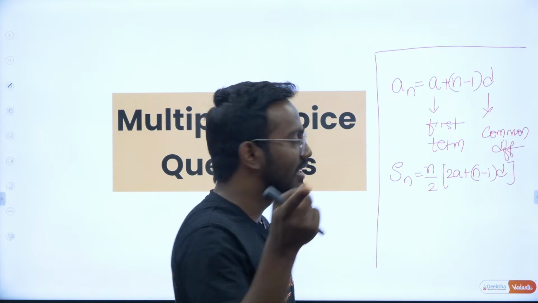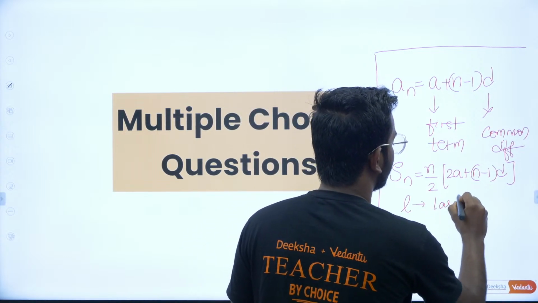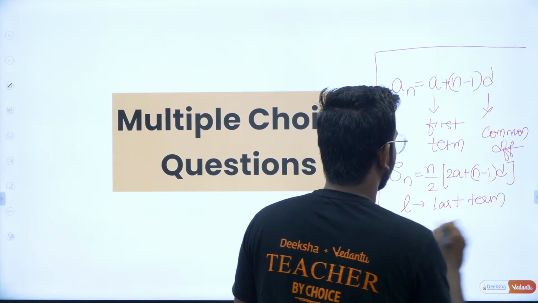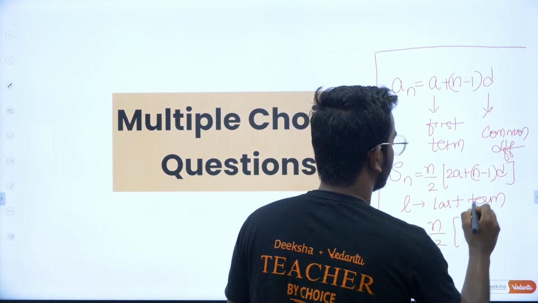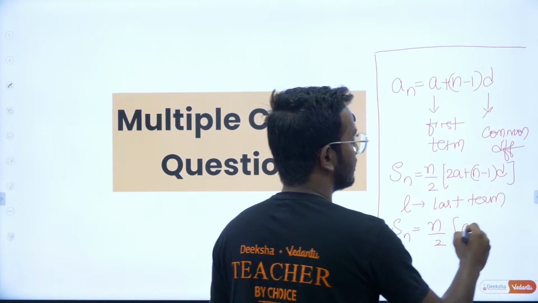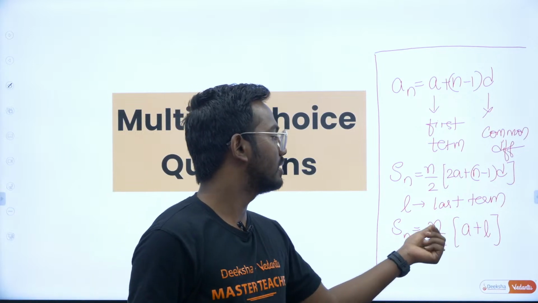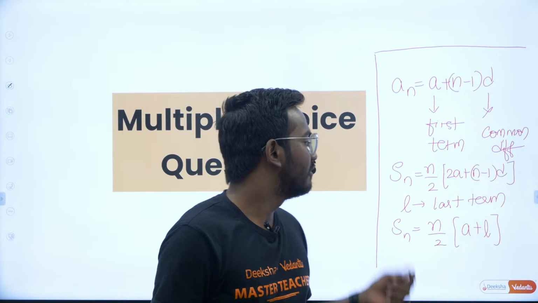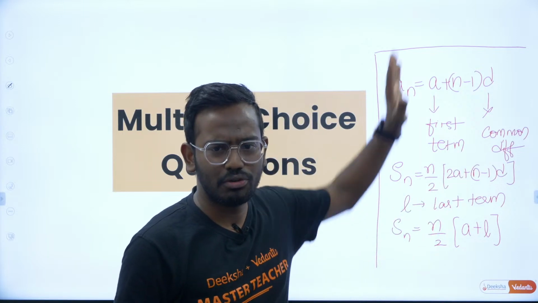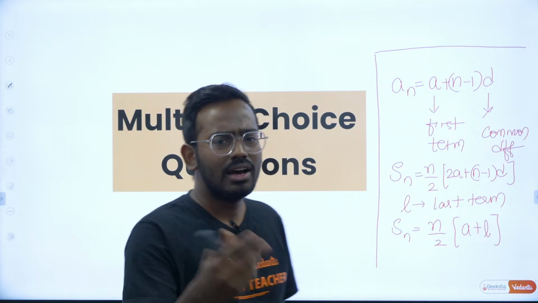If the last term, L, is known, then Sn is given by n by 2 into a plus L. If you add the first and last term and multiply it with the number of terms divided by 2, it will give you the sum of first n terms of AP. So these are the three most important formulas that you have.